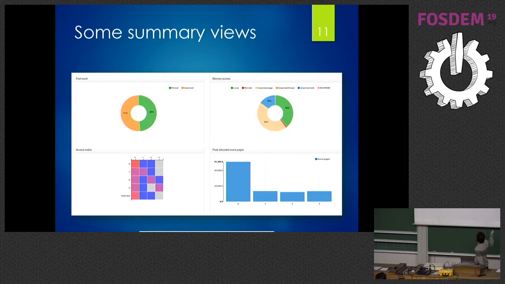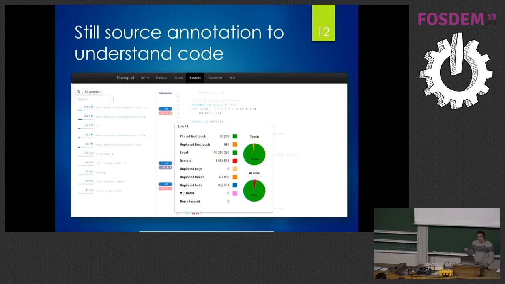And here you get the memory distribution over the NUMA nodes, for example, just to check if you allocate more on one node or not. So you have a lot of charts like this in the tool, so I just show one. And again, the source annotation with some details. If you put your mouse on the annotation, you get all the details of the accesses you are making on this line. So you can really dig into it and try to understand what happened.